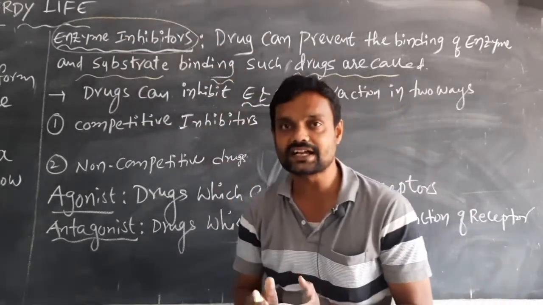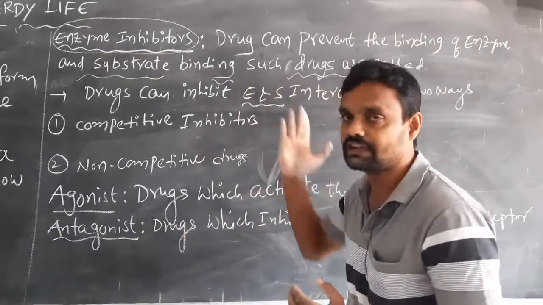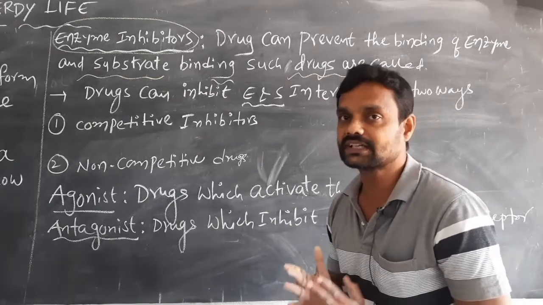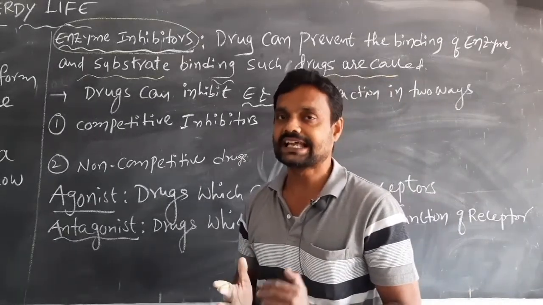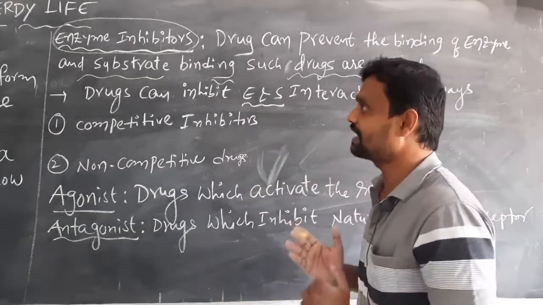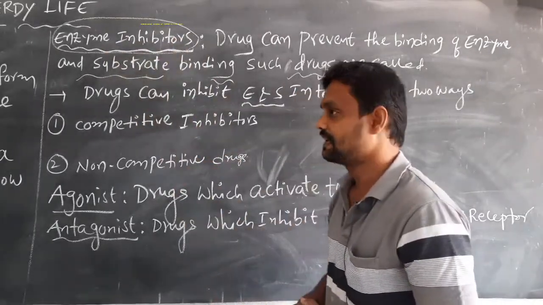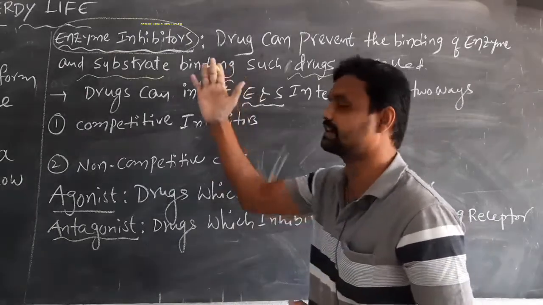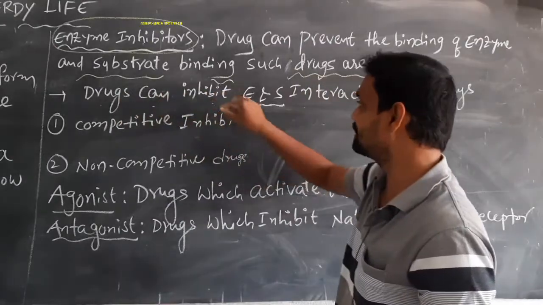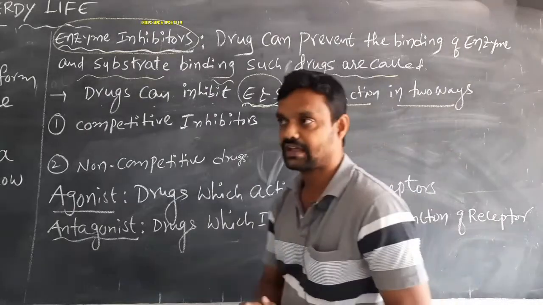That means some drugs can prevent the enzyme and substrate binding reaction, and that type of drug is called an enzyme inhibitor. For example, a drug can inhibit the enzyme and substrate interaction in two ways.